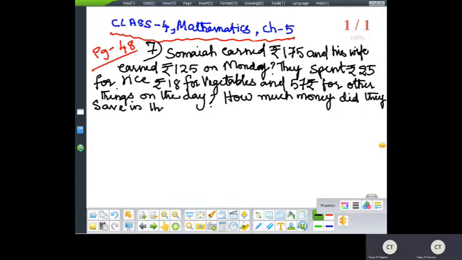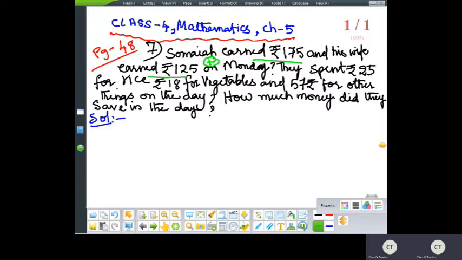In the day. Is it clear? So now let us go on with the solution. Firstly, I'll explain you the complete concept, okay? Somaya is earning 175, his wife is earning 125. So they spent, so we have to calculate the total amount.